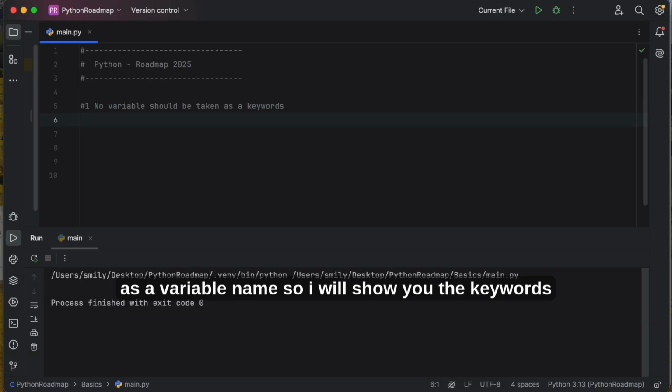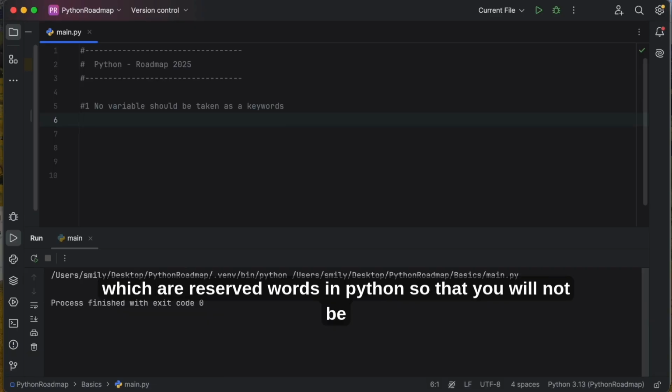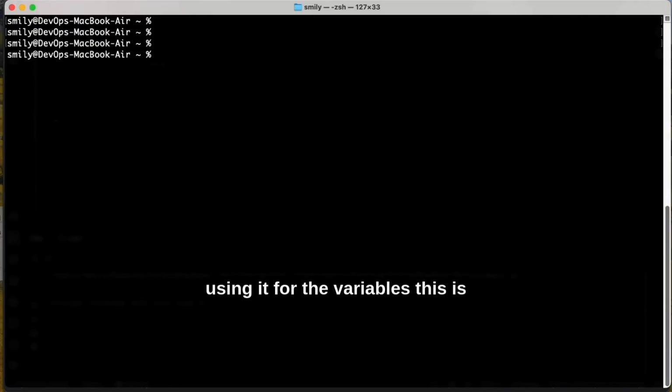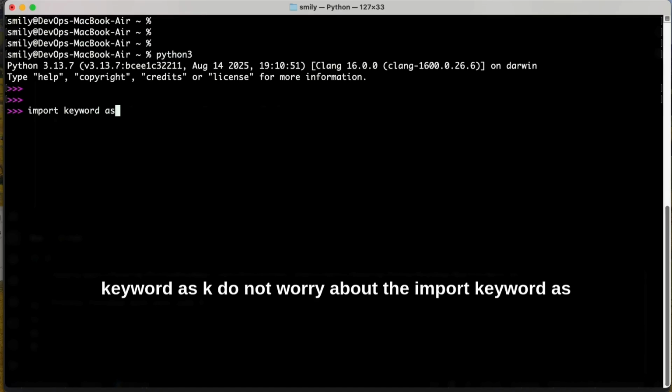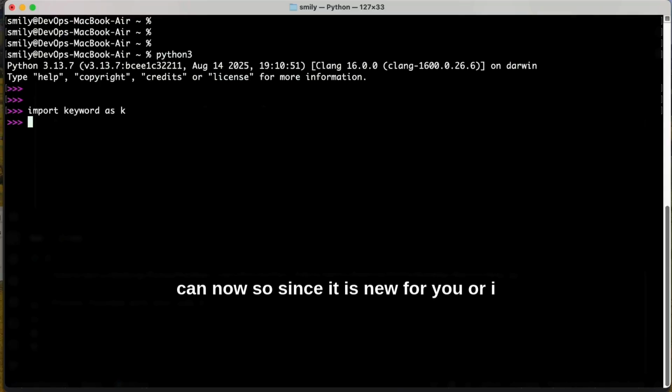I will show you the keywords, which are reserved words in Python, so that you will not be using them for variables. This is my terminal. Import keyword as k. Do not worry about the import keyword now, since it is new for you, I will tell you later.